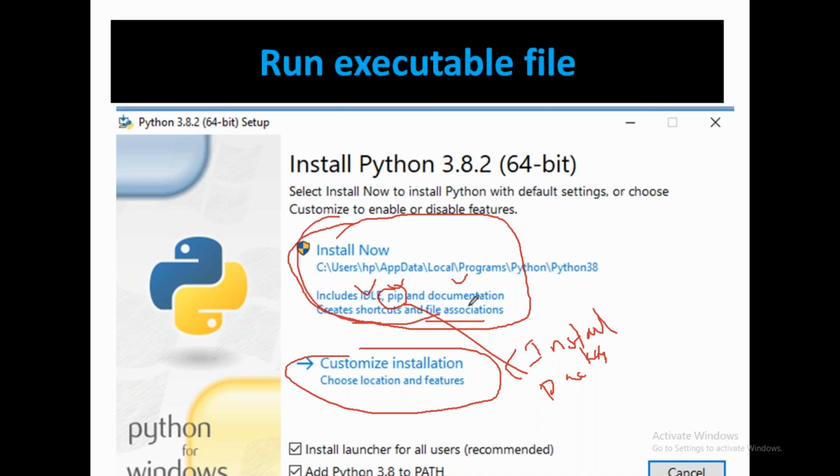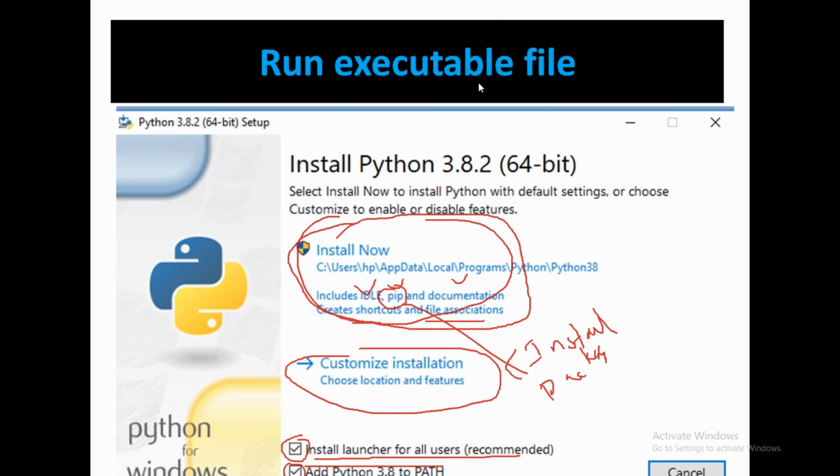So select Install Now, and then select install launcher for all users, and also add Python 3.8.2 to PATH. You have to tick these 2 checkboxes. Don't forget about it. Is that clear?